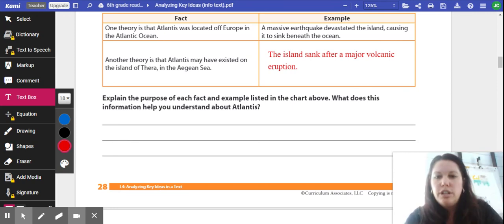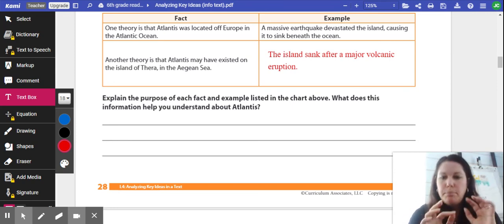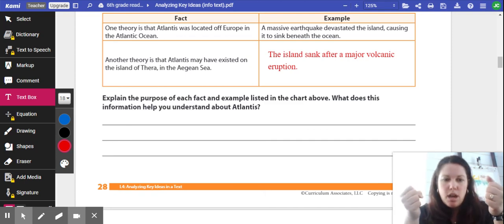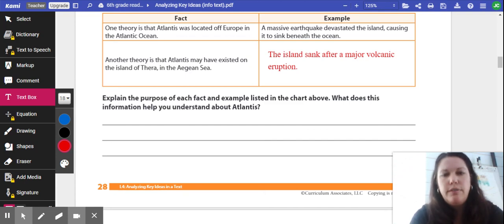Okay, so you're going to do that. Take a picture, type it up into your text box, or show me in the media video, and then you'll get your work completion credit for this assignment.